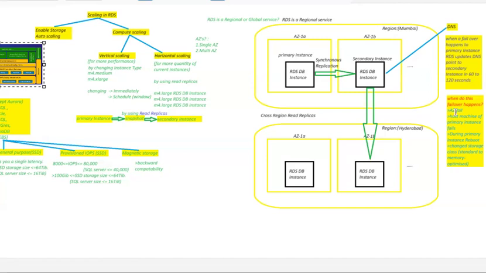And when the primary instance failover happens, those reasons also you understood, I think. And how you can replicate your instances from the primary instance to the secondary instance between availability zones, and between regions also how to replicate your data. I hope you understood. So this is all about the RDS database service. I hope you understood all the things which we have learned till now.